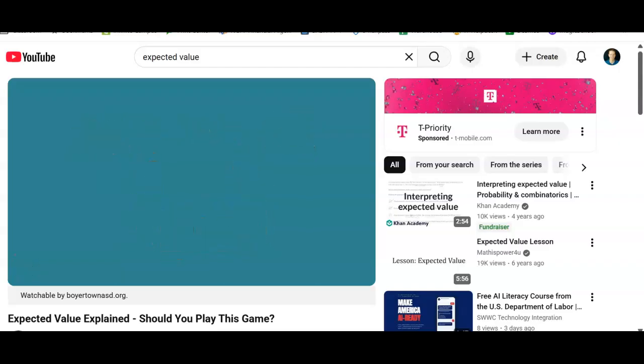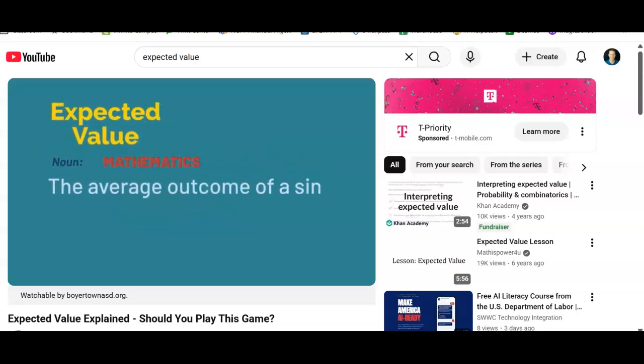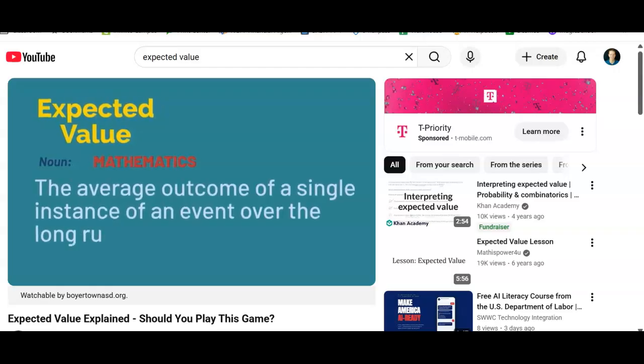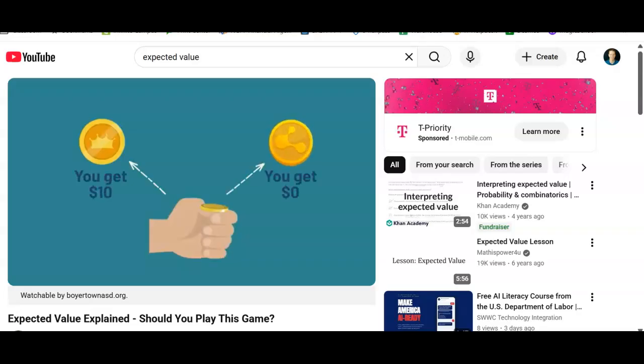We can use the concept of expected value. Expected value is the average outcome of a single instance of an event over the long run. For example, let's say we flip a coin. If it's heads, you get $10. If it's tails, you get nothing. The expected value is $5 because your winnings would average out to $5 per flip.